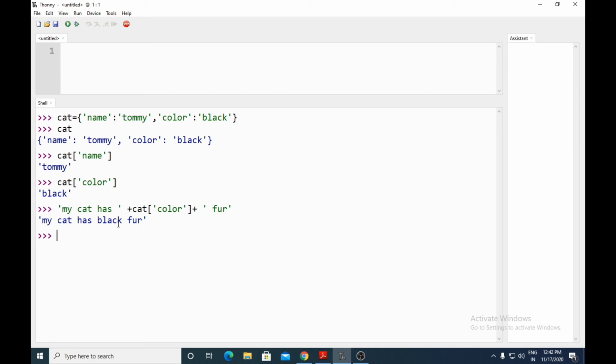You can also use "my cat name is". What will be the name here? The name is Tommy, and you can access it with the key name. And what is the key name here? The key name is name. So what it will print is my cat name is Tommy.